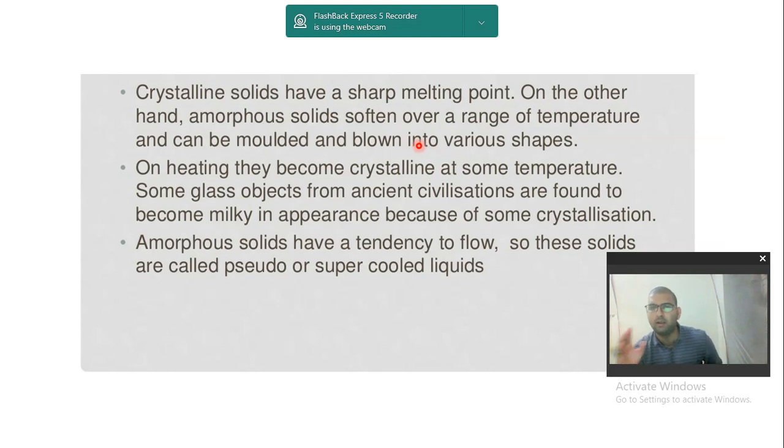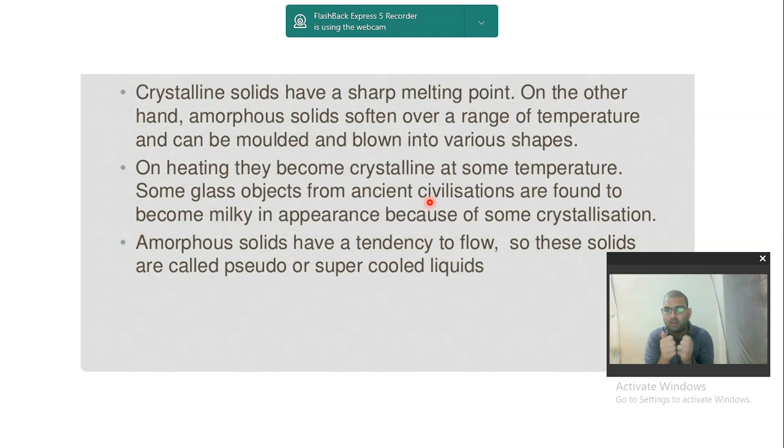It has a sharp melting point. On the other hand, amorphous solids often soften over a range of temperature and can be molded and blown into various shapes. What does this mean? If you see plastic, when you ignite a flame, it will start melting, and slowly it will get melted throughout the period. Okay, so this is how an amorphous solid works.